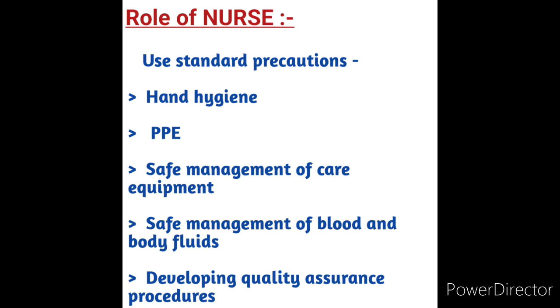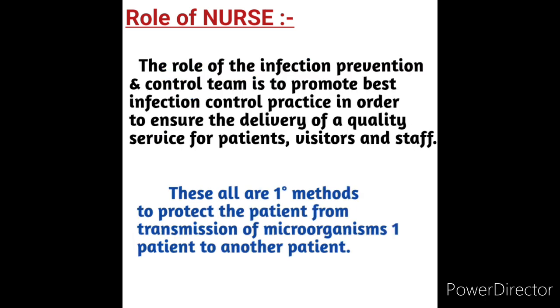During surgical procedures nosocomial infection can happen, for example SSI, surgical site infection. For these we have to maintain hand hygiene and PPE, personal protective equipment, and while using them we can automatically reduce the cases of nosocomial infection.